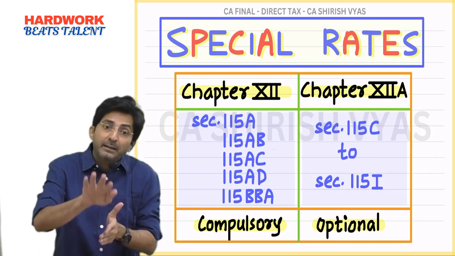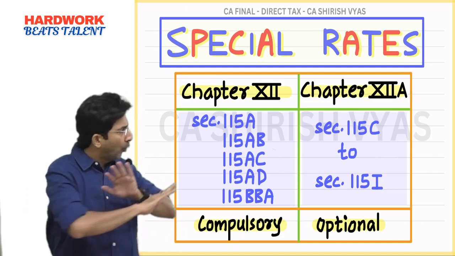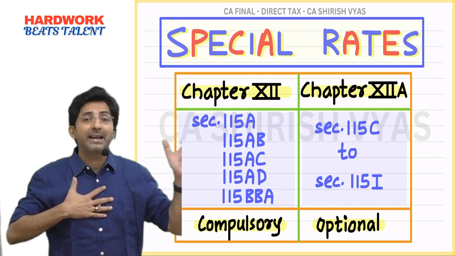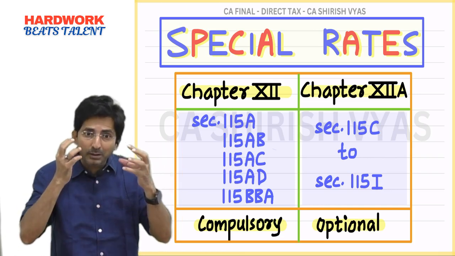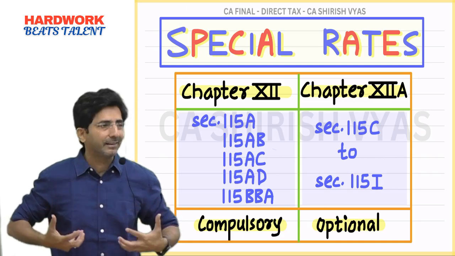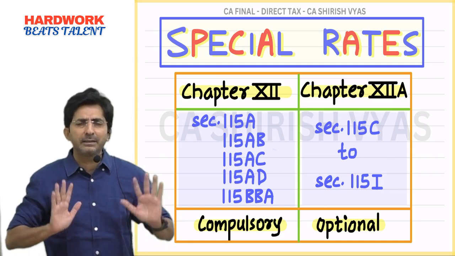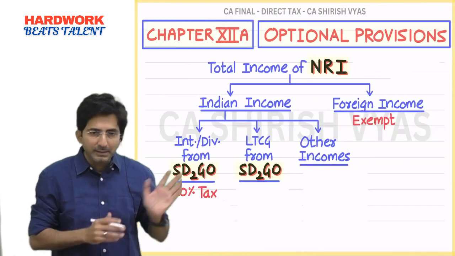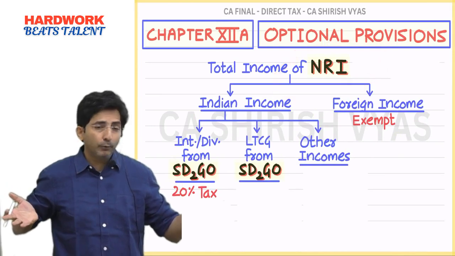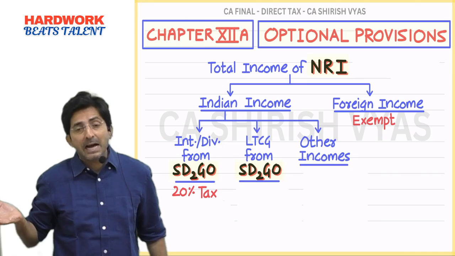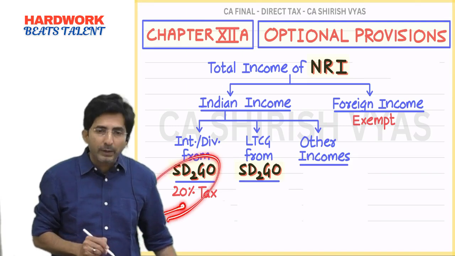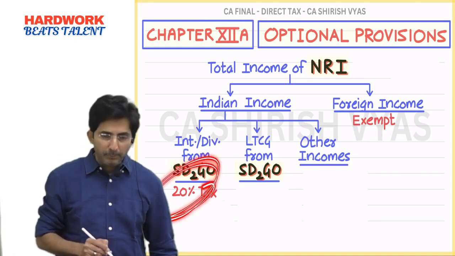But the tax will be at a concessional rate. And in the whole topic, the logic of concession is that the government is not attracted to NR. Government is attracted to dollars and pounds. And because foreign currency is coming into India, the government is excited. And out of excitement, the government is giving them preferential treatment. Don't you think this is preferential treatment? Imagine if you are an NRI, you have got full freedom. If you want, you can pay tax as per slab rates, or if you feel slab rates will give more tax, you can pay according to 20%. Tell me when 20% will be attractive?